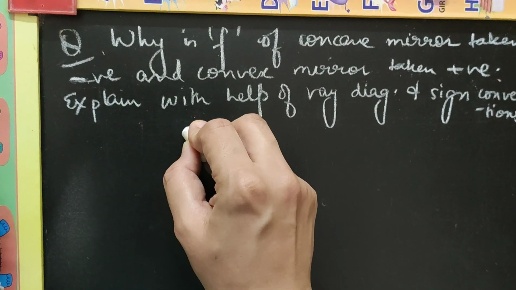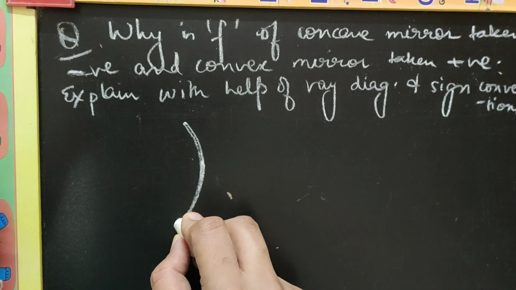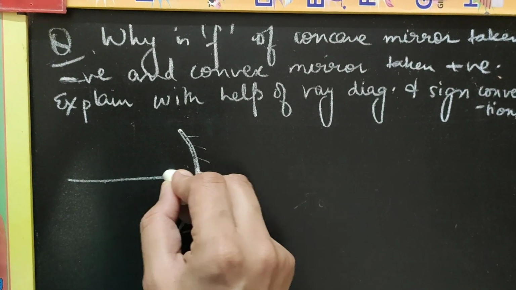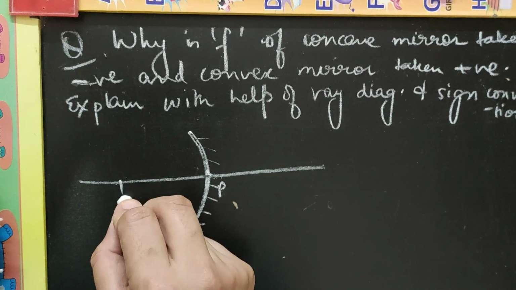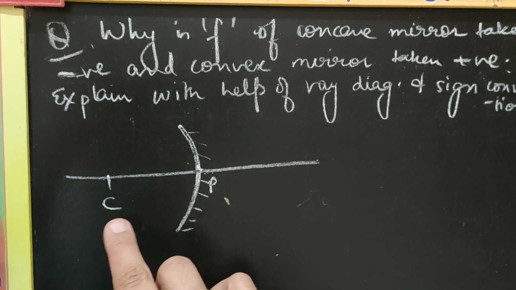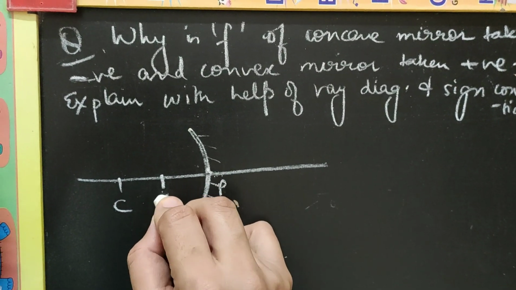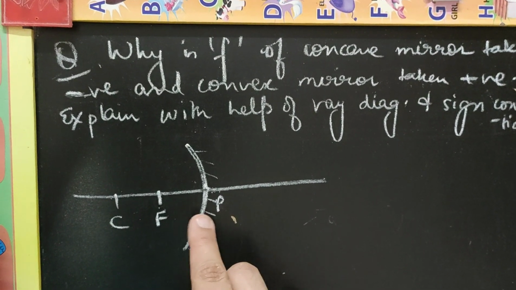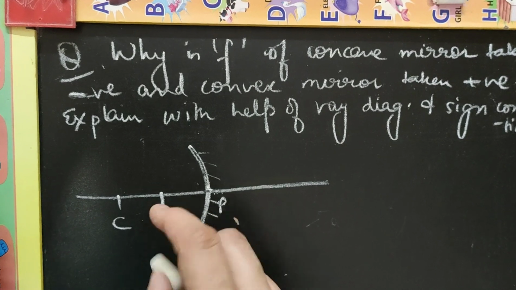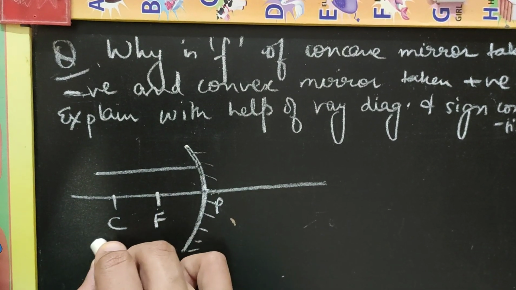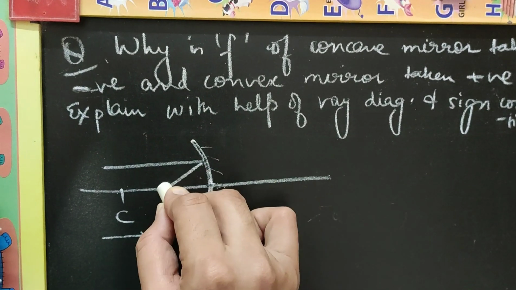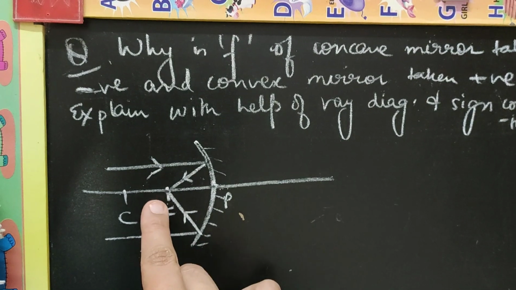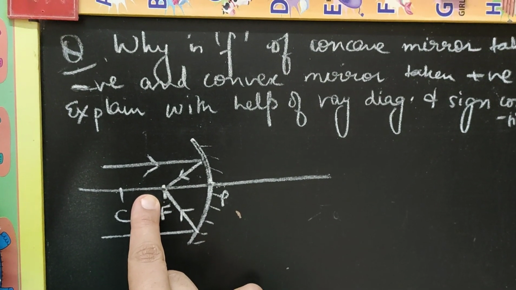So let us first understand for a concave mirror. Concave would mean the reflecting side is curved inwards. So this side is polished. This is the principal axis which is passing through the pole and the center of curvature. And between the pole and center of curvature, exactly in between is the focus point. So focal length is the distance between the pole and the focus. And how do we define focus? It is that point on the principal axis where parallel light rays after reflection meet. So this is the point, suppose, where these parallel light rays which were incident, after reflection, they are meeting. So this is the focus point for a concave mirror.